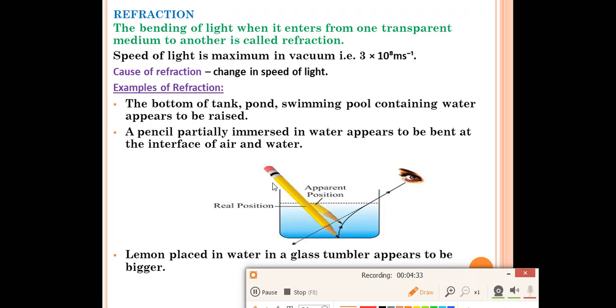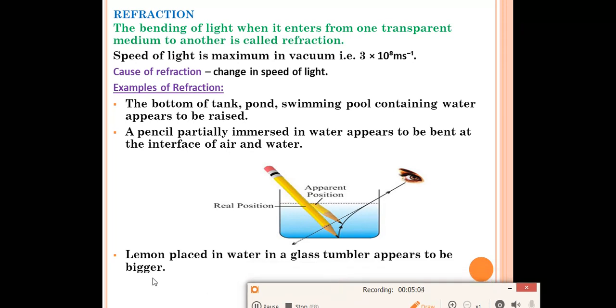Why is this so? Because the ray of light should go like this, but because of refraction, the ray of light will bend. So the pencil will appear to you over there. A ray of light should come like this. From here you are watching the pencil, a ray of light should come like this. This is the exact position, but we cannot see the pencil over there. Because of refraction, the ray of light will bend and you will see the pencil at this point. This is called the apparent position of the pencil.